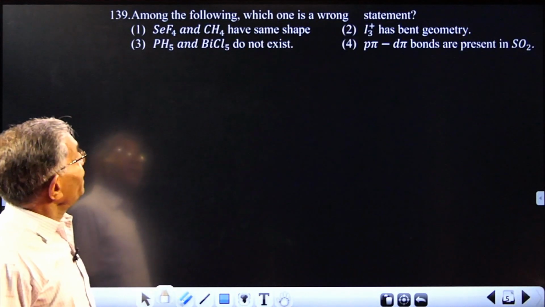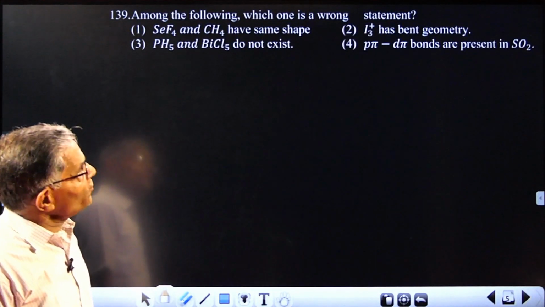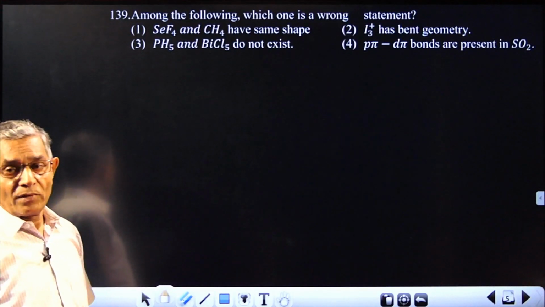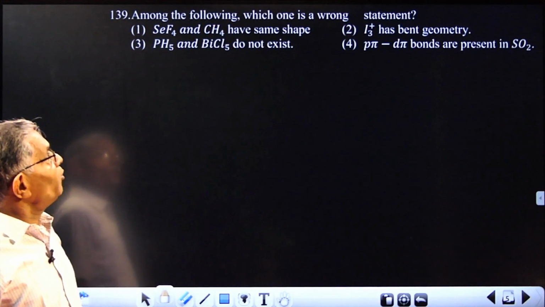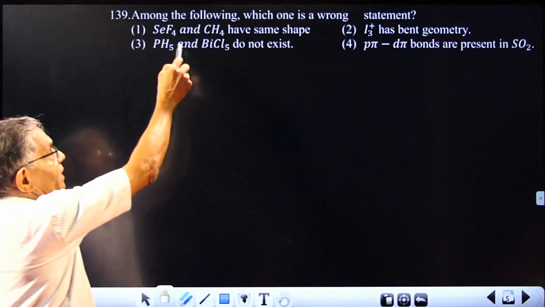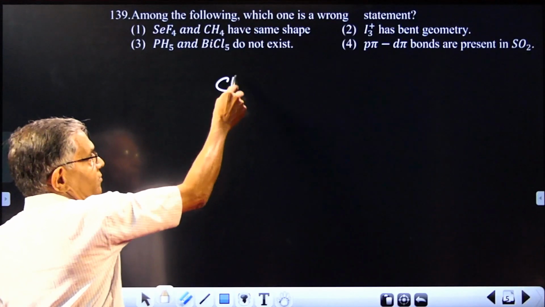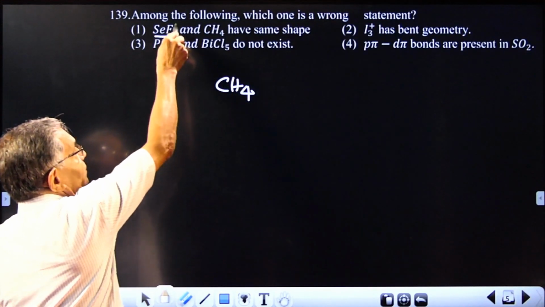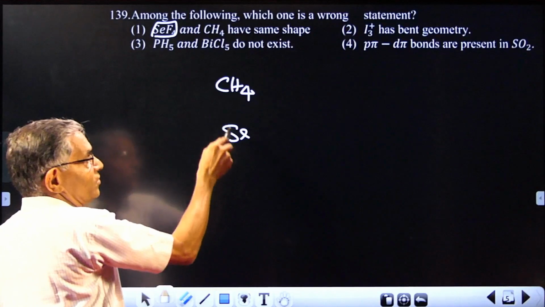Next question will be, among the following, which one is a wrong statement? That also is taken from the chemical bonding chapter. You know it probably very easily. You studied this standard notation, like methane is tetrahedral, and this is a compound coming under the 6th group.